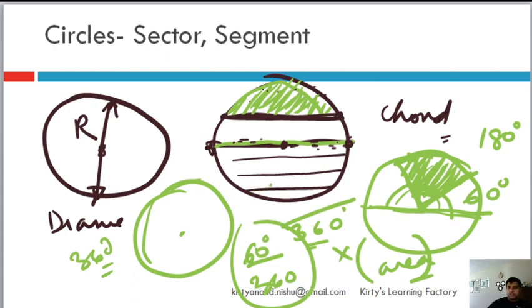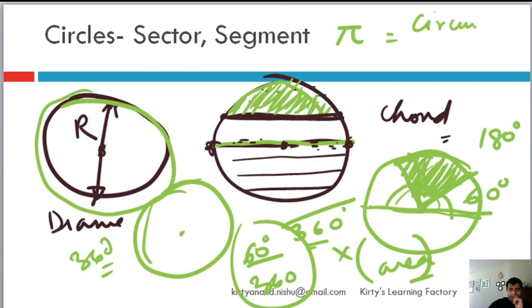So this is all in a circle. I mean, there is this whole thing which is running outside, this perimeter, it's called the circumference. One important thing which I want to tell you is that there is this constant called pi. So pi is basically defined as a ratio of the circumference of the circle divided by the diameter of the circle.